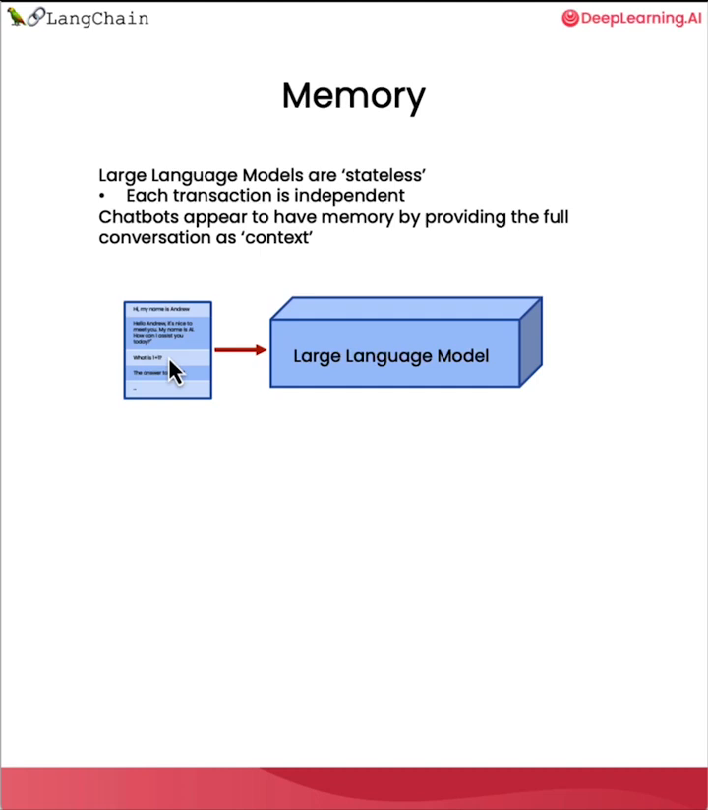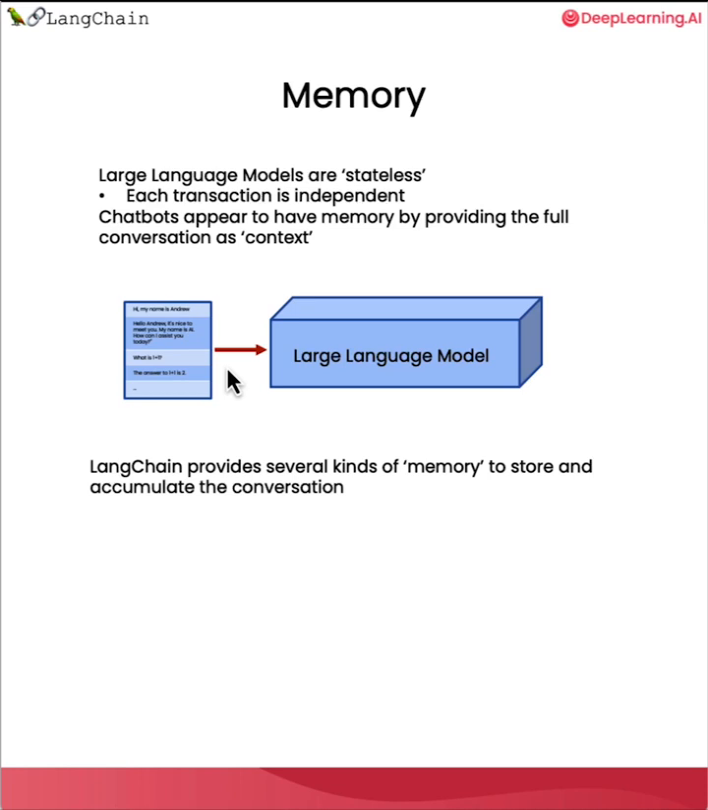And as the conversation becomes long, the amount of memory needed becomes really, really long, and thus the cost of sending a lot of tokens to the LLM, which usually charges based on the number of tokens it needs to process, will also become more expensive. So LangChain provides several convenient kinds of memory to store and accumulate the conversation.